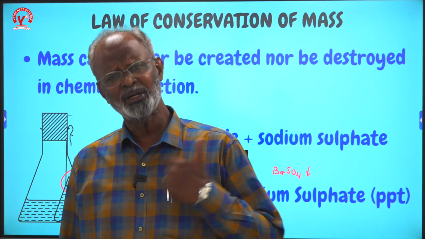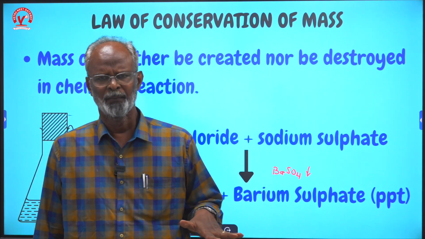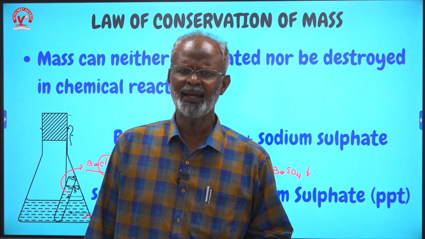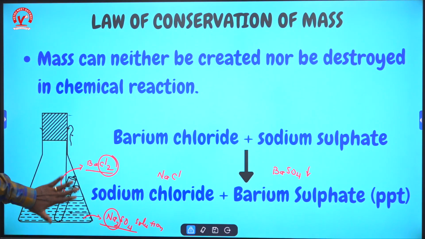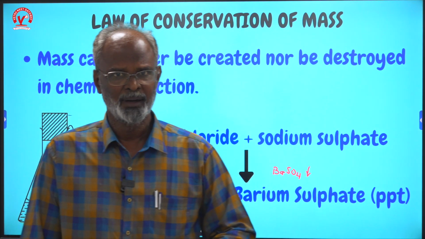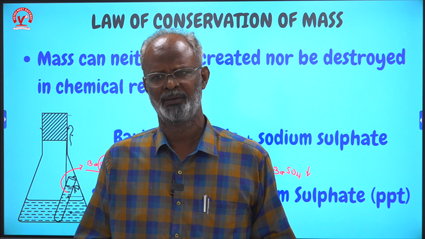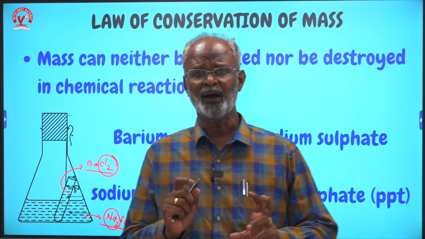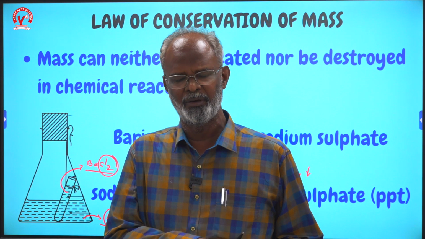The weight before the reaction is equal to the weight after the reaction. That simply says that mass cannot be created or destroyed. You can clearly see a physical change in the reaction: after the reaction there is a precipitate and a different solution. The changes really happened, but the mass has not changed. That is conservation of mass. The chemical combination happens at the level of atoms, and that is where atoms become very, very important.